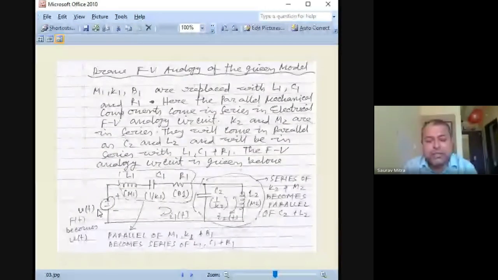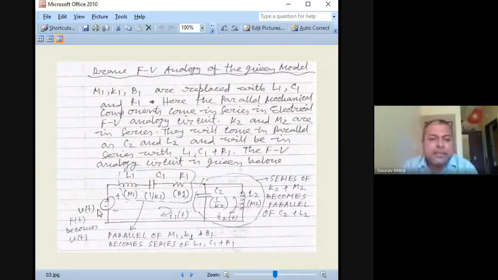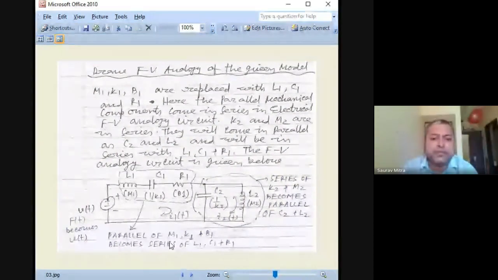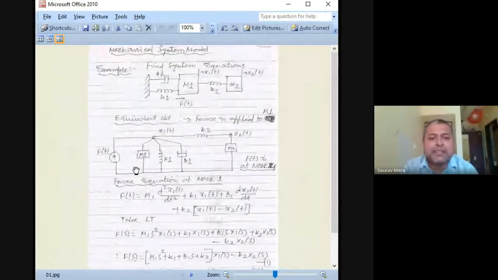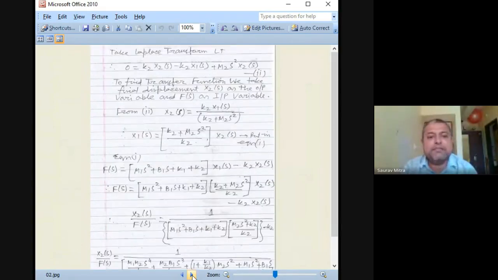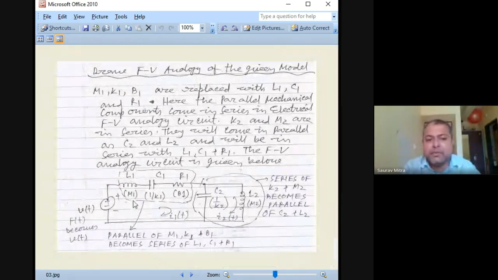So F is given by V. Now I'm converting a mechanical system into an equivalent electrical system. I guess this time in the exam, this kind of numerical will be there, where whatever mechanical system we are given is converted into an electrical system. First thing you have to check is that whatever are parallel in the mechanical system come in series in the FV analogy. So F, M1, K1, B1 were all in parallel. Now in the FV analogy, they come in series. Whatever was M1 becomes L1, because mass becomes inductance. So here is the FV analogy of the given model.